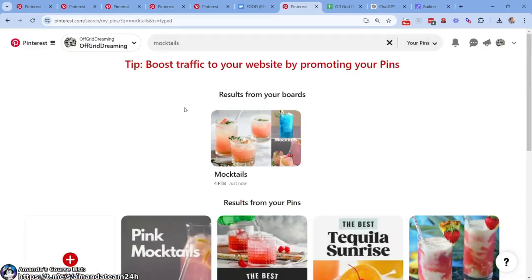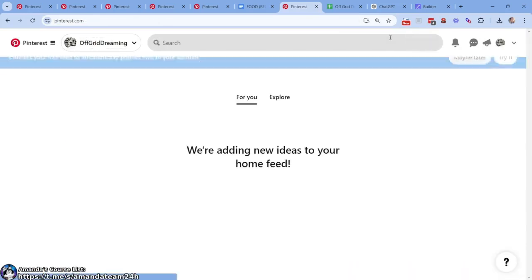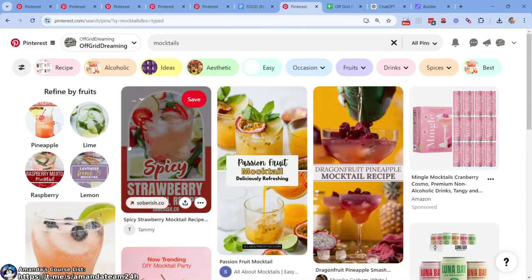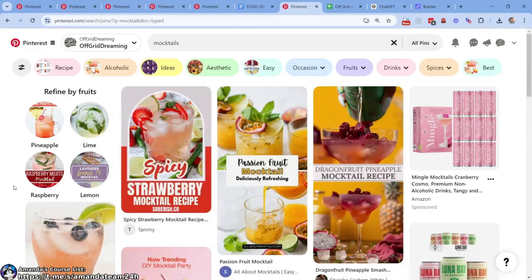Am I searching my stuff? I don't want to search my stuff. Let's try this again. Not my pins. Mocktails, all pins. All right, let's get a feel for what we're working with here. A lot of text overlay, refined by fruits.